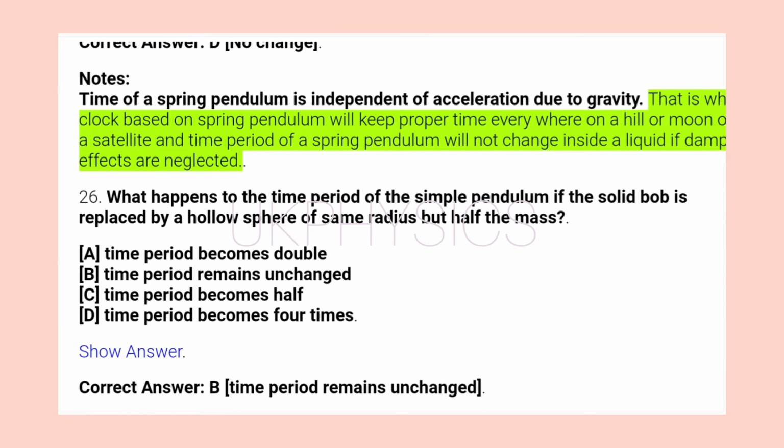That is why a clock based on spring pendulum will keep proper time everywhere, on a hill or moon or in a satellite, and time period of a spring pendulum will not change inside a liquid if damping effects are neglected.